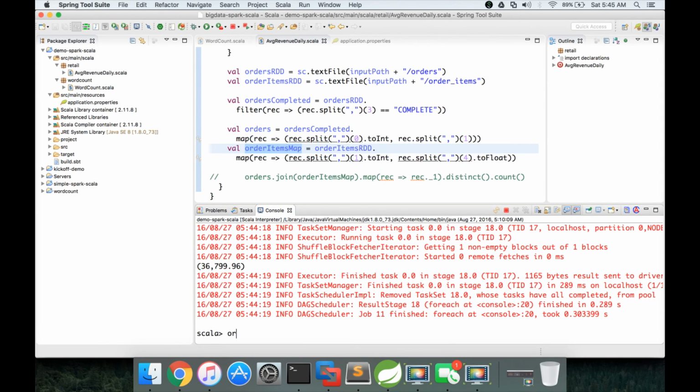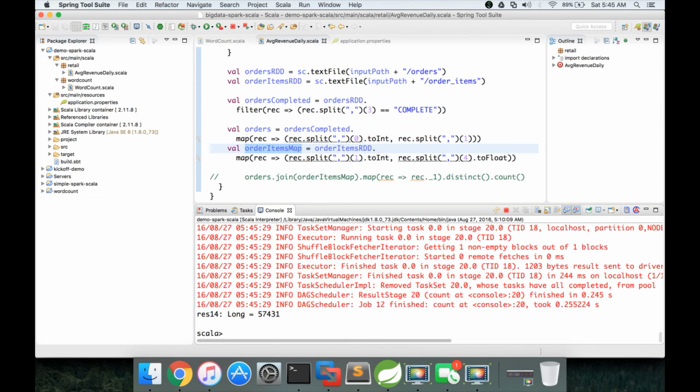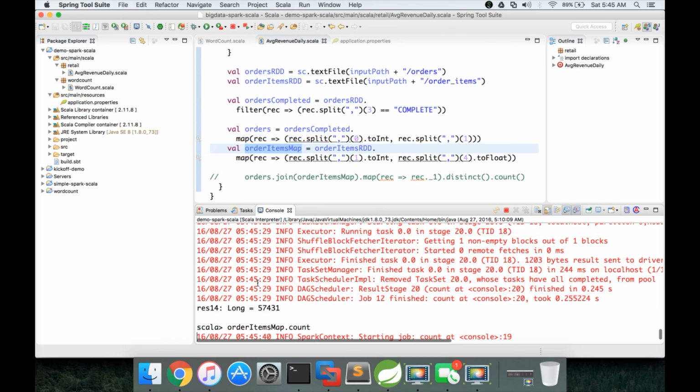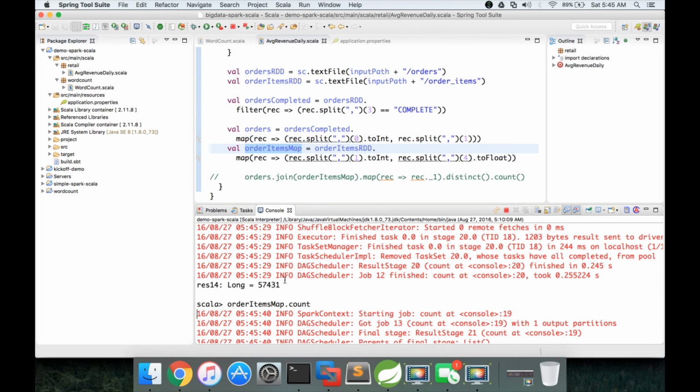And also you can do order items dot count, and you can see now we get only 57,431 records, whereas order items map dot count returns 172,000 records. So each order has 3 order items on average, and those are collapsed into 57,431. In this case, all the order IDs are unique.